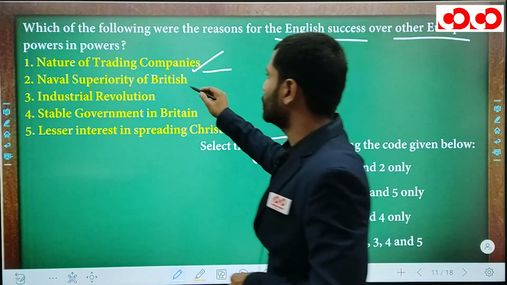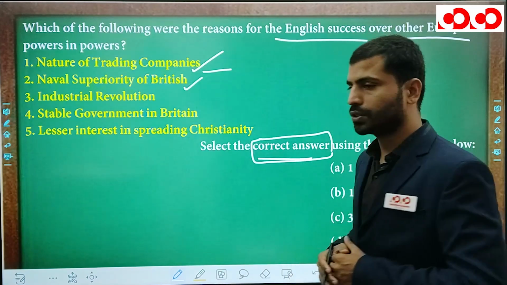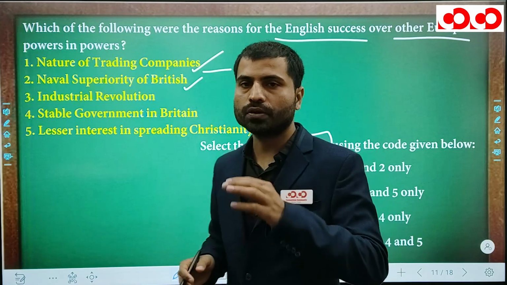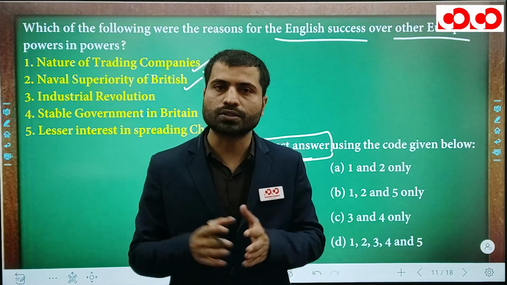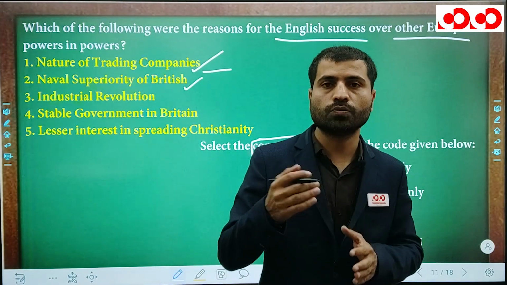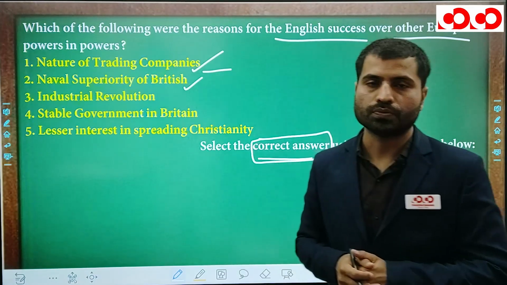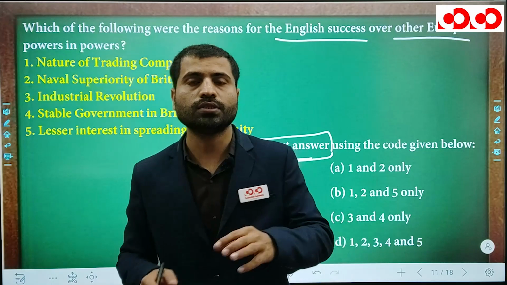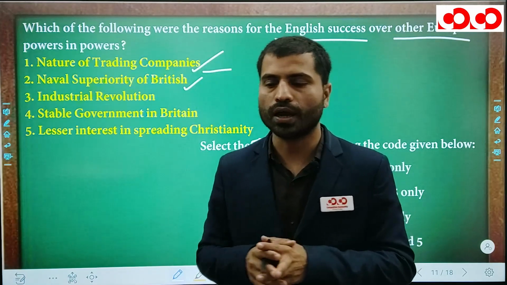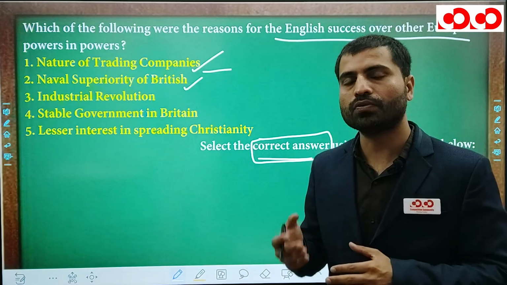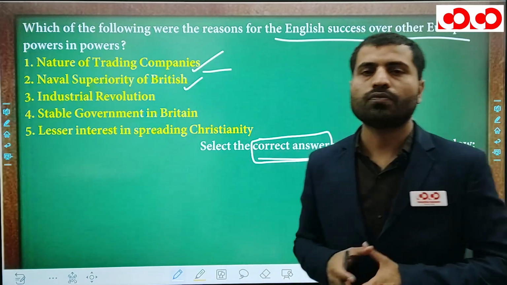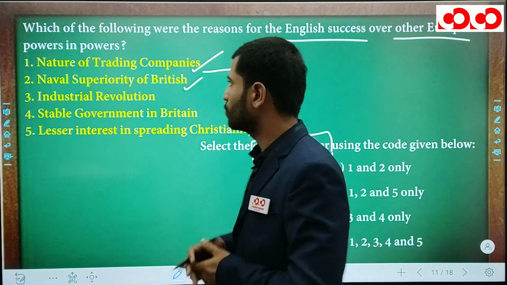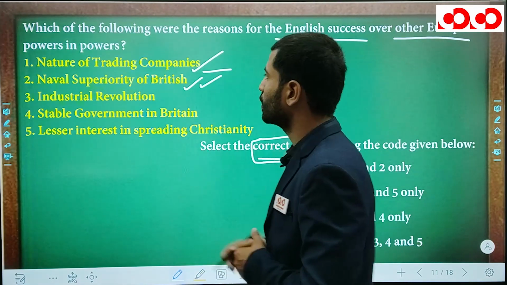The next sentence is naval superiority of British. Yes, British naval ships were superior. The Royal Navy of the British was not only the largest, but also superior and advanced too. The reason the English defeated the Portuguese and the French is because of their naval superiority, and those naval ships were learned from the Portuguese too. The English learned from the Portuguese the importance of naval ships. So yes, this statement is a very correct reason.